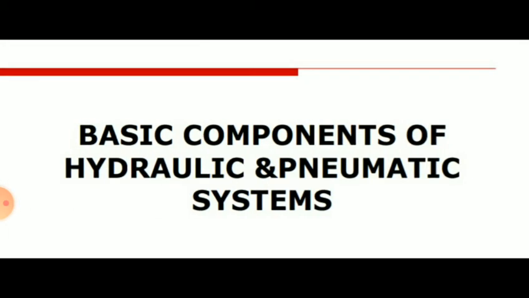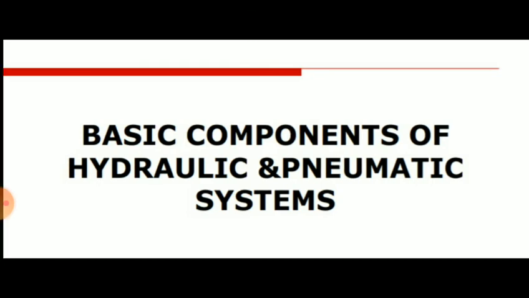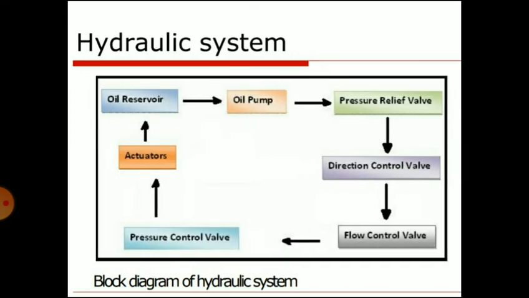Now we will see the basic components of hydraulic and pneumatic systems. First we will see the hydraulic systems. Every power transmission system has some means or medium to convey power from its source to the application area. In mechanical power transmission, shafts, gears, belts, etc. are the means of power transmission.